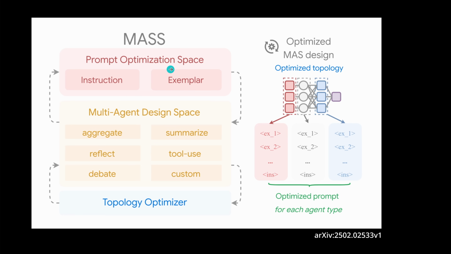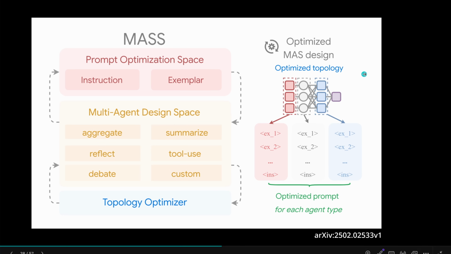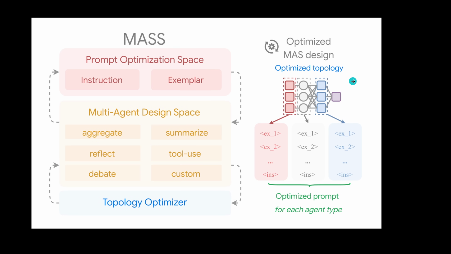At first we have a prompt optimization space, then we have a topology optimizer, and now we have an optimized prompt for each agent type in a particular optimized topology. Beautiful. So we just need to calculate this.